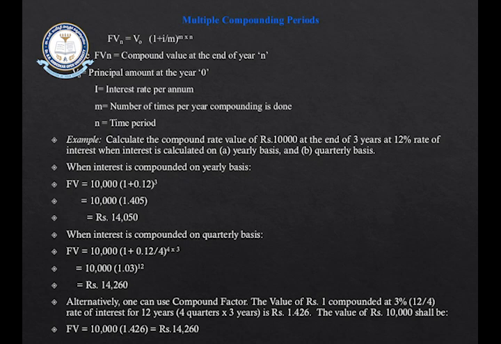Here m stands for how many times compounding is done. If compounding is done quarterly, that means 4 times a year. If it is done monthly, that means 12 times a year. By using that formula, you can calculate the future value of your money. And remember, the future value of your money will be more when compounding is done more than once.